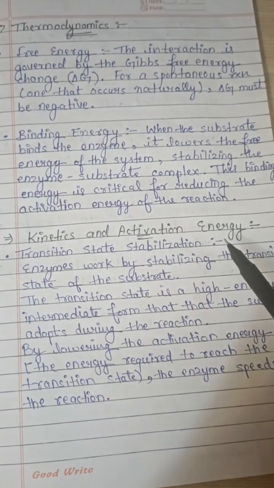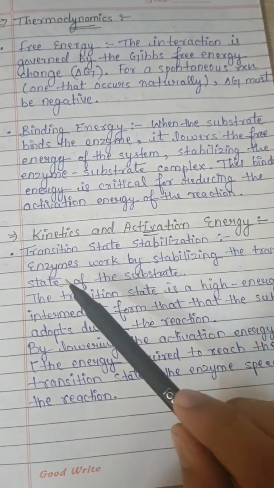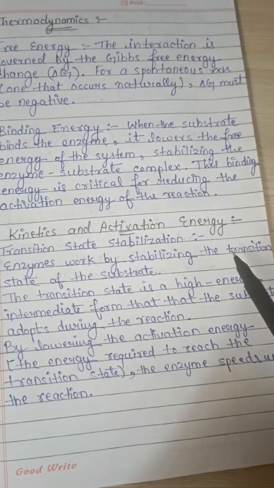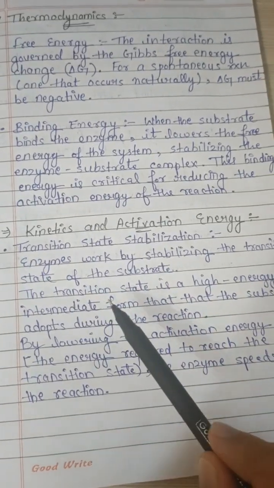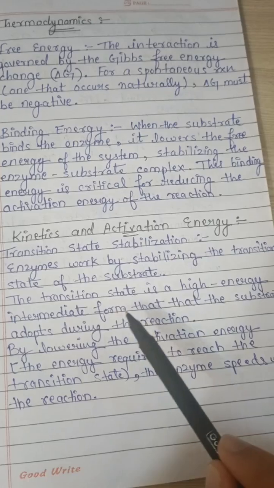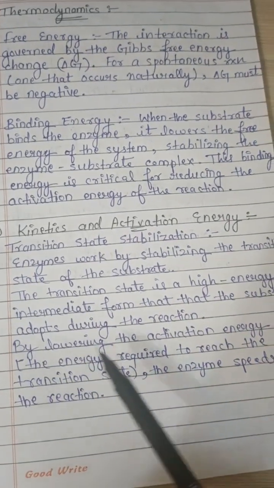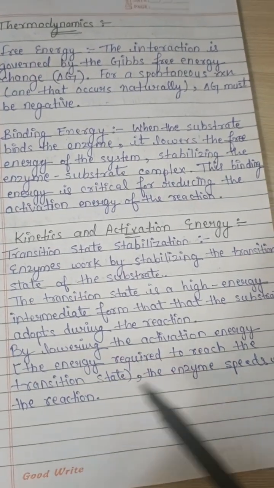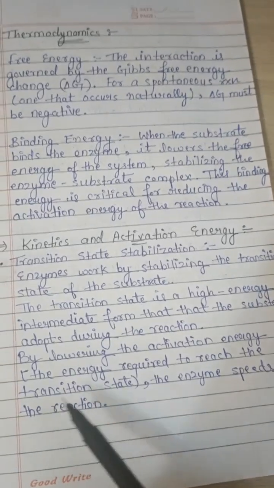Kinetics and activation energy. Transition state stabilization. Enzymes work by stabilizing the transition state of the substrate. The transition state is a highly energetic intermediate form that the substrate adopts during the reaction. By lowering the activation energy, the energy required to reach the transition state, the enzyme speeds up the reaction.